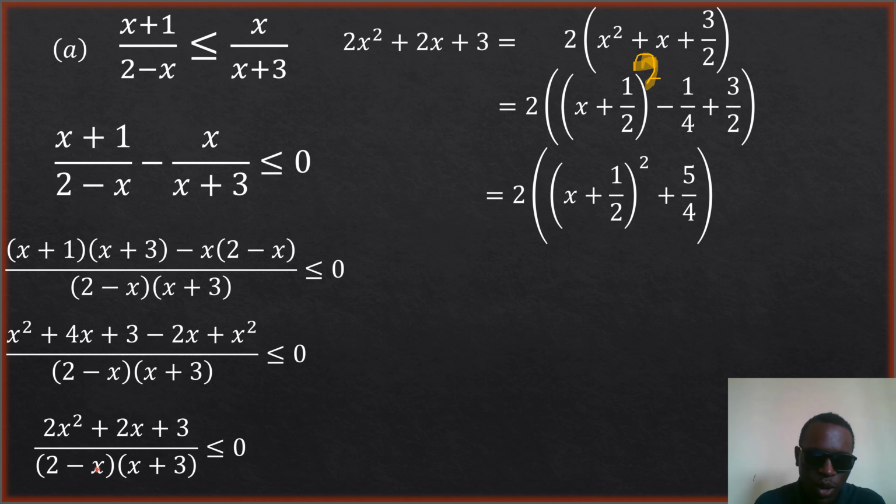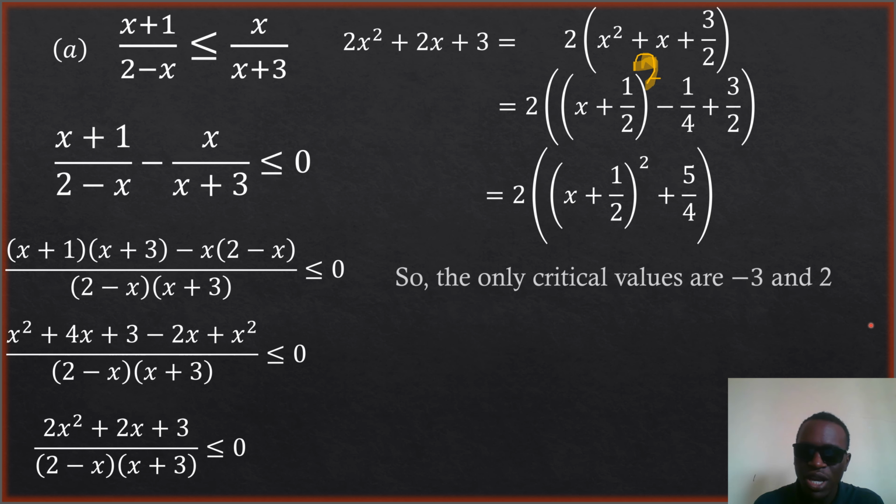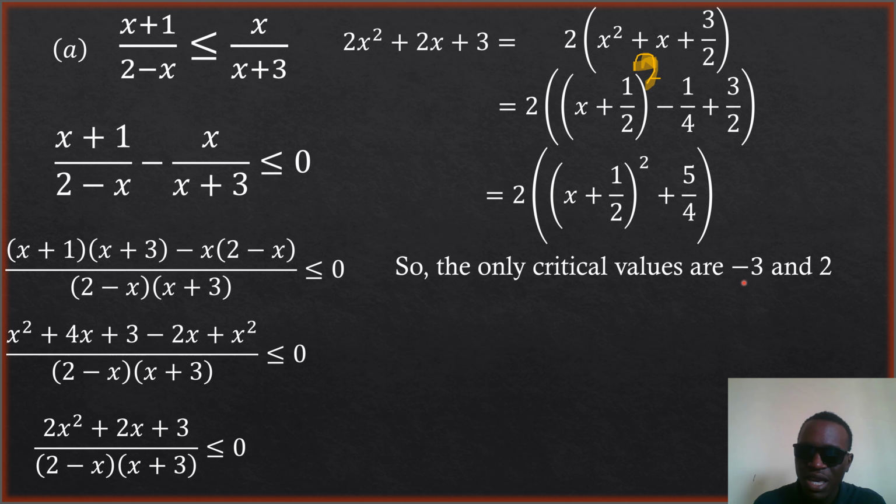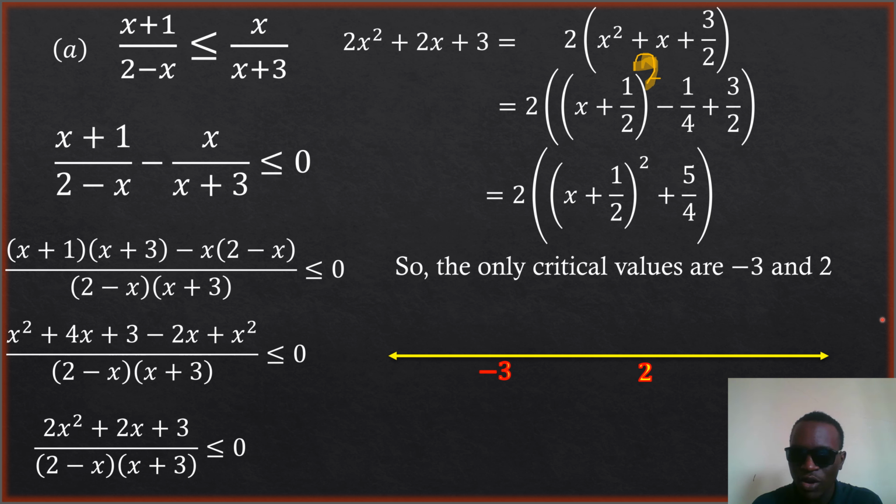2 minus x, when equated to 0, we have x equals 2, right? x plus 3, when equated to 0, we have x equals -3. So we have the following critical points: -3 and 2. We now draw a number line and insert these points there. The first point, starting with the lowest, okay, -3 is less than 2. Then we place the second point.